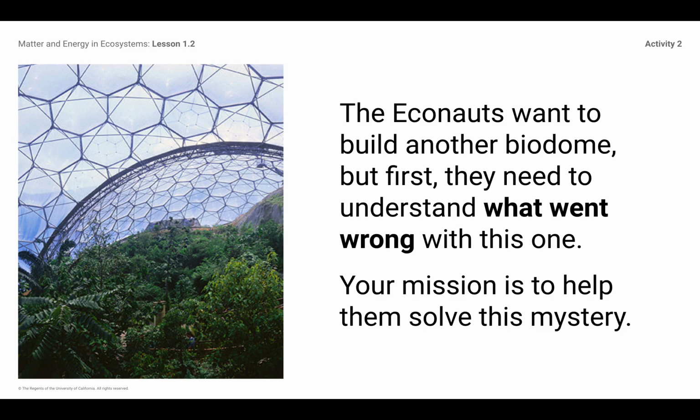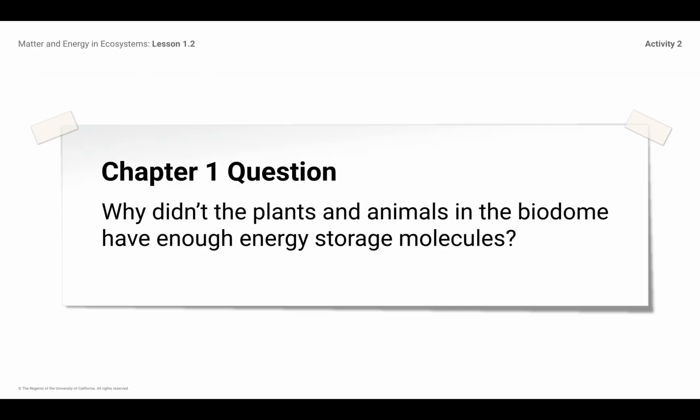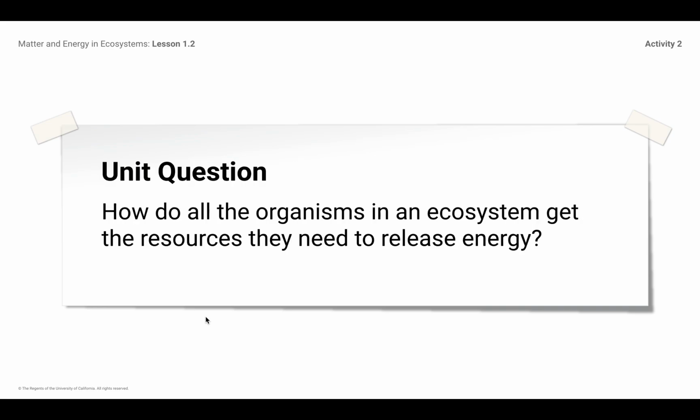And so we're trying to figure out what happened so that if anybody ever wanted to try this again, they could. Our chapter 1 question is, why didn't the plants and animals in the biodome have enough energy storage molecules? And this is in conjunction with the unit question, how do all the organisms in an ecosystem get the resources that they need to release energy?